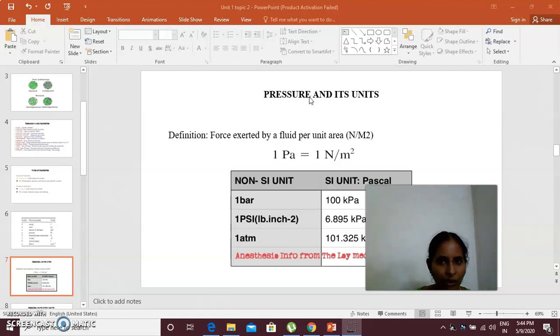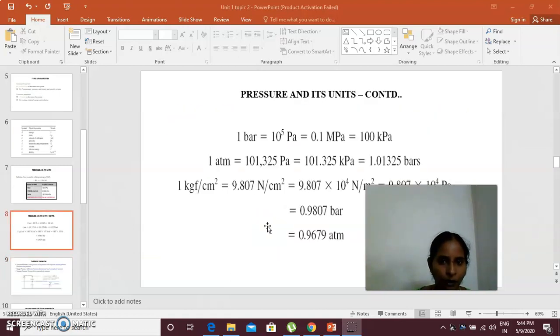Okay, so measurement of pressure is very significant, and it was already defined. The SI unit is 1 Pascal, equal to 1 Newton per meter square, and among the other units, 1 bar equals 10 power 5 Pascal. Atmospheric pressure is 1.01325 bar.